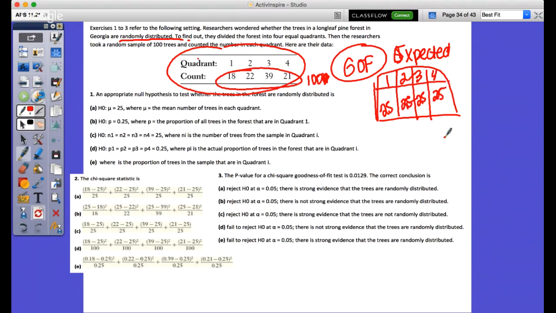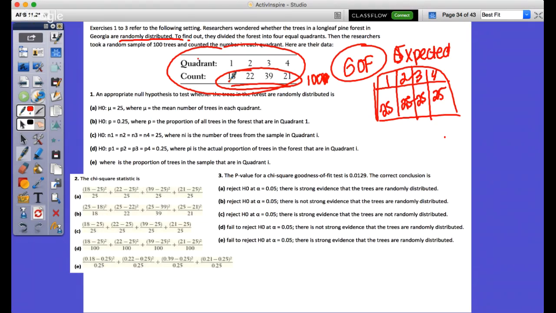That would be the expected, right? If they were not randomly distributed, we would just say that they're all equal. They were placed there equally. But if they were randomly distributed, we're going to see this provides some evidence, but is it convincing, right? And that's why here it would be observed minus expected, 18 minus 25 squared divided by expected, which was 25.